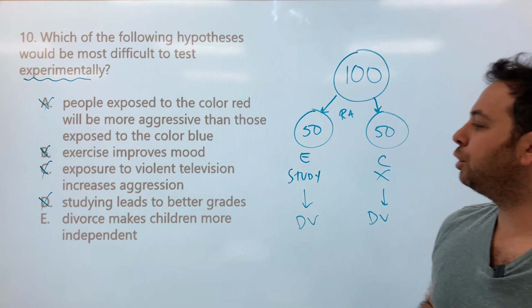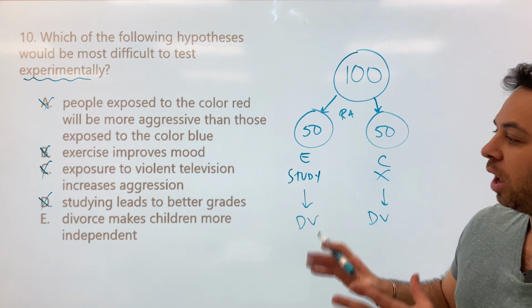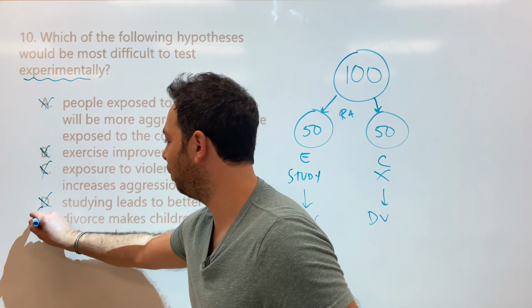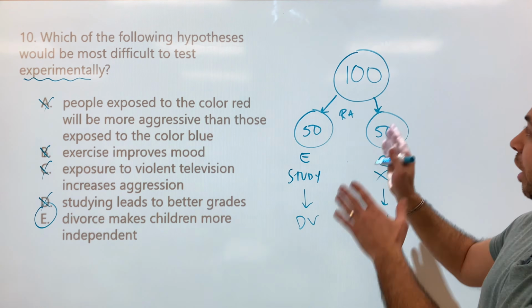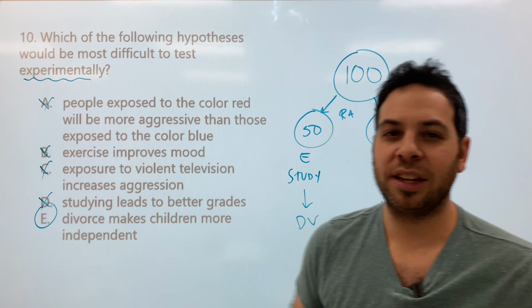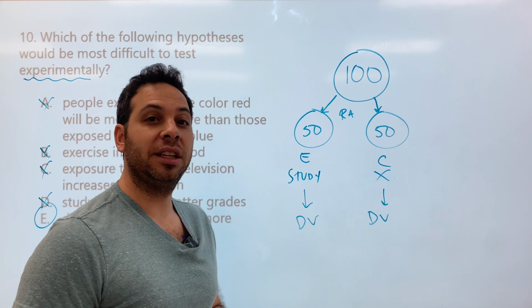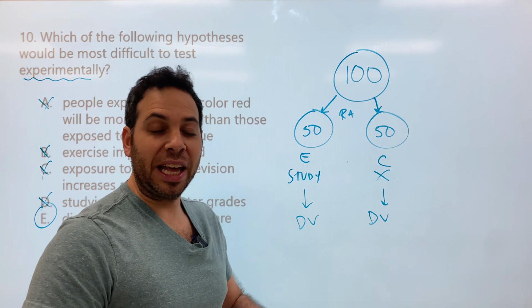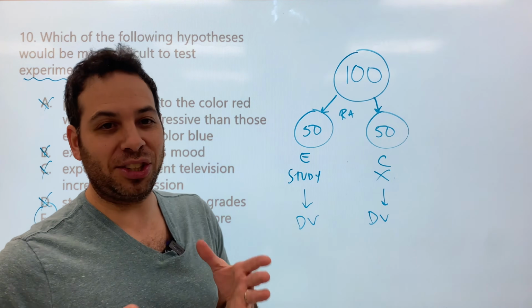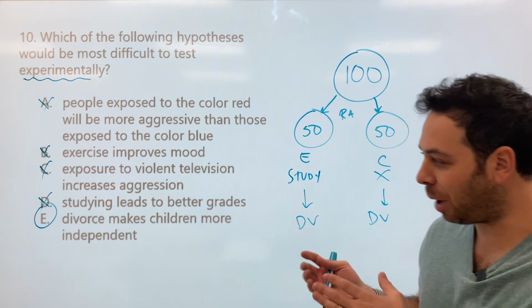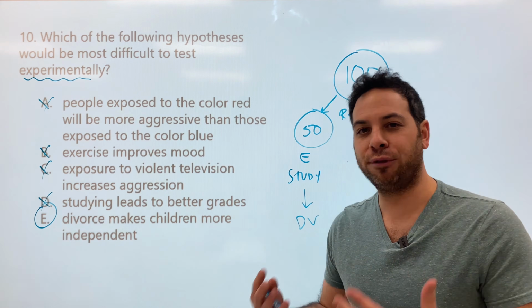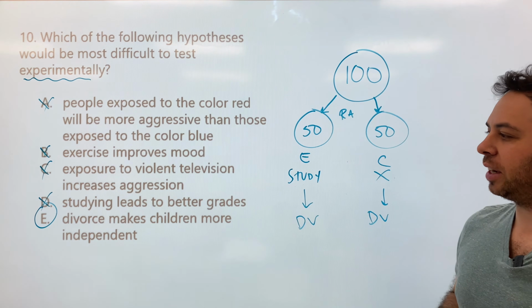Which leads us to E. Divorce makes children more independent. Now, why is this our correct answer? I want you to think about this. We have 100 married couples, right? And I tell them, half of you get divorced and half of you stay married. That's completely unethical. And I can't do that, and nobody would agree to that study. So it sounds great, but we can't force people to get divorced. Therefore, that would be our correct answer.